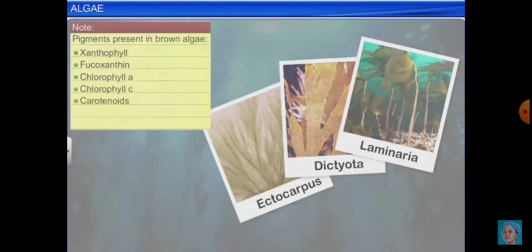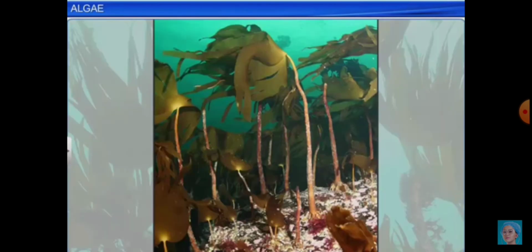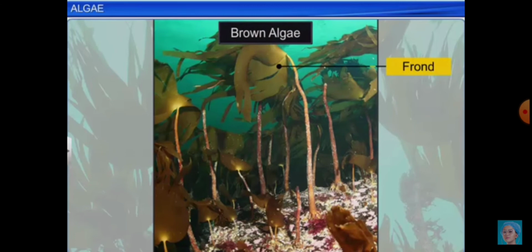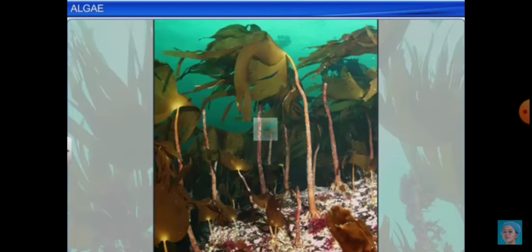Now student, if you discuss the structure of a huge brown algae, you will find that brown algae consists of one leaf-like structure which is generally known as frond. The frond is held by a vertically strong structure called stipe, and the stipe along with the frond are attached to some rocky substance with the help of holdfast, which acts like the roots.